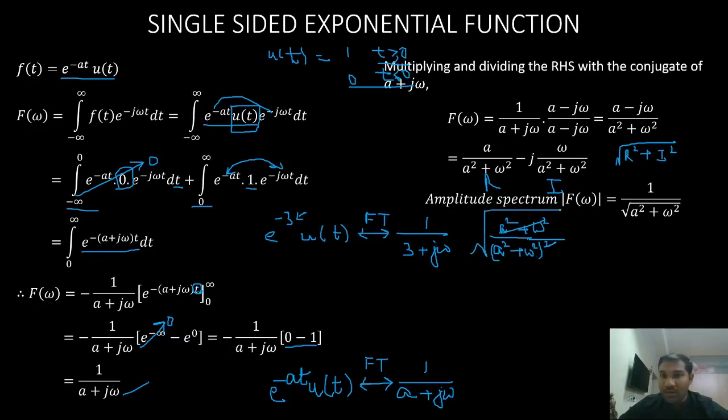Now when it is under root, I have 1 by root over a square plus omega square. That is how I'll find my amplitude spectrum, root over real term square plus imaginary term square. Then phase spectrum, phi of omega or theta of omega, you can denote it with any symbol.